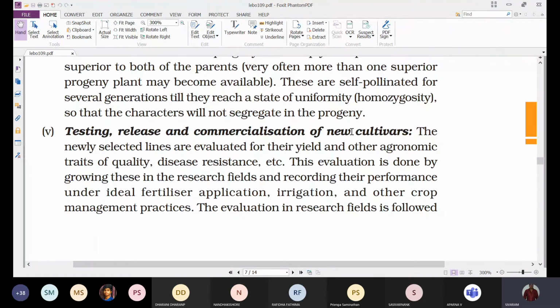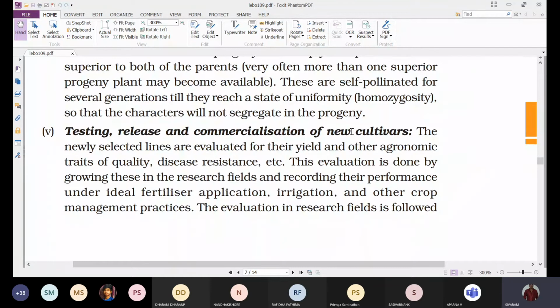A huge land area, some acres of land, will be associated with these organizations. Why? To test these new breeds or new plant varieties in those research fields.